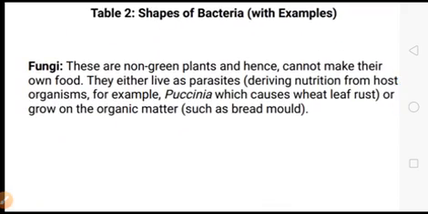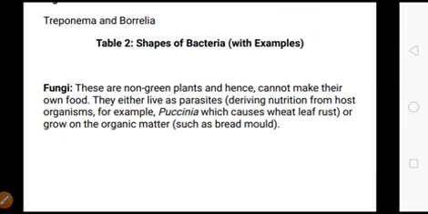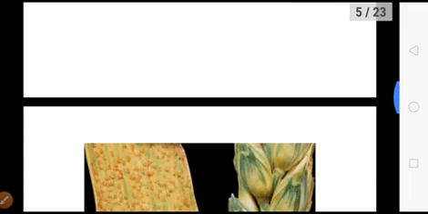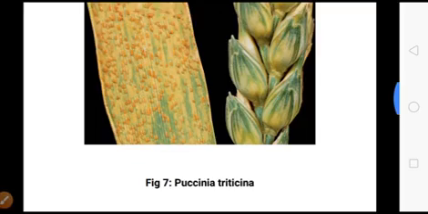Now let's understand about the fungi. They are non-green plants and hence cannot make their own food. They either live as parasites, deriving nutrition from the host organism, for example Puccinia, which causes wheat leaf rust, or they grow on organic matter such as bread mold. Here I am showing the diagram of Puccinia triticina.